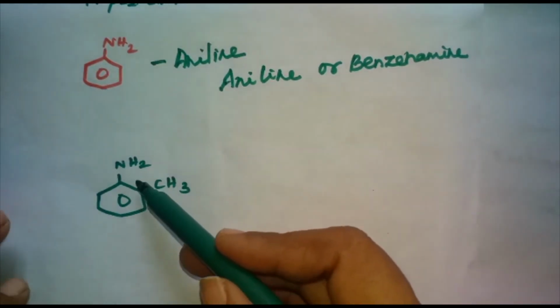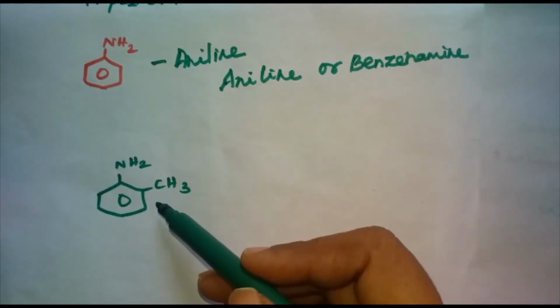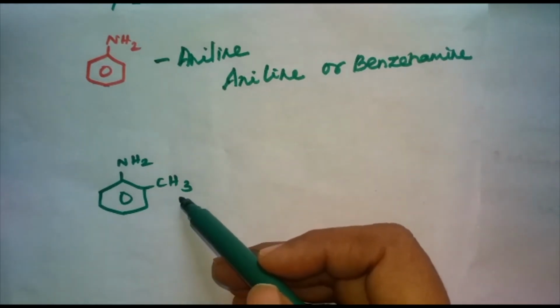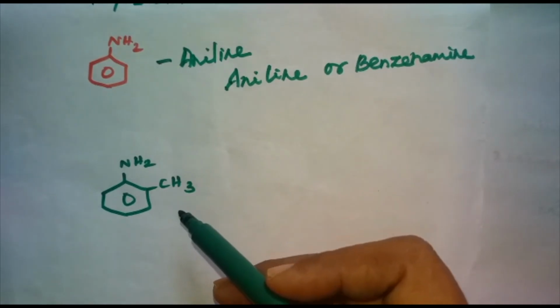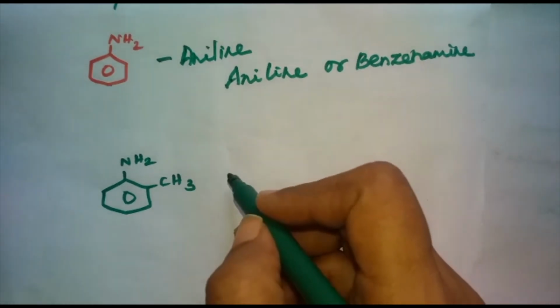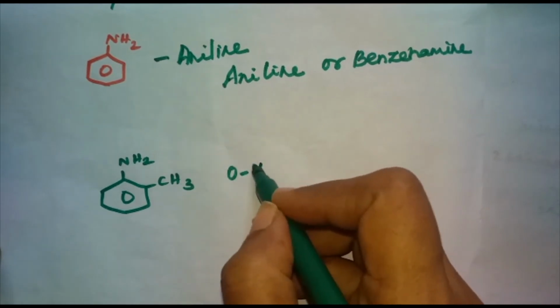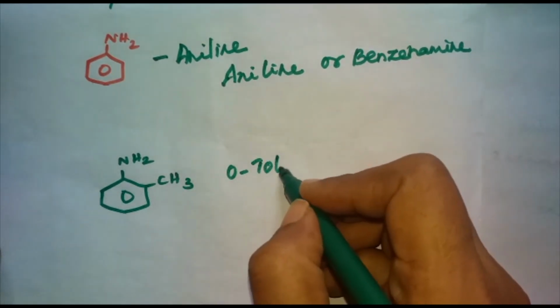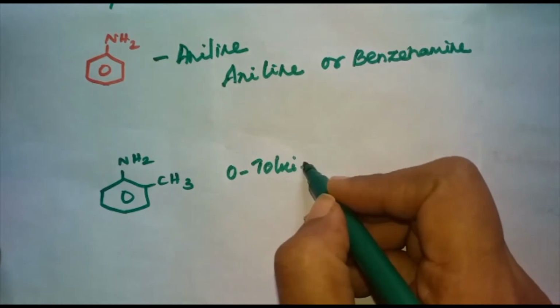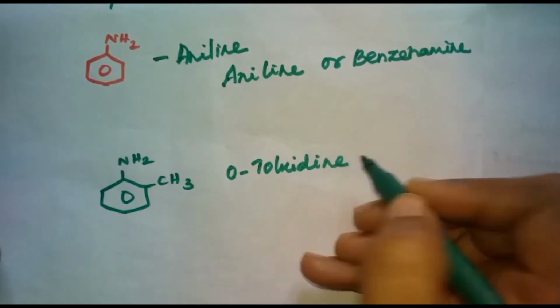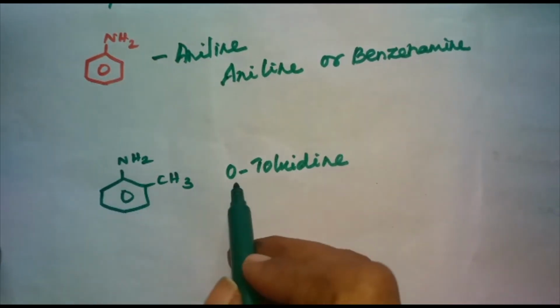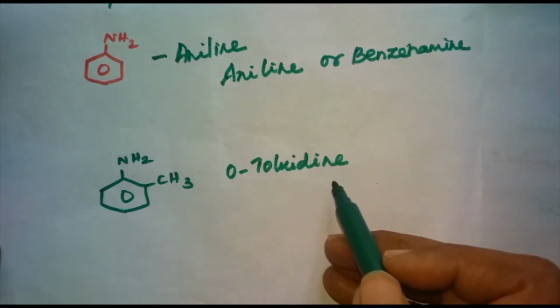Next, we have aniline, but in the second position we have CH3. What is the name of this compound? The common name is orthotoluidine. Because it is in the ortho position, that's why orthotoluidine.